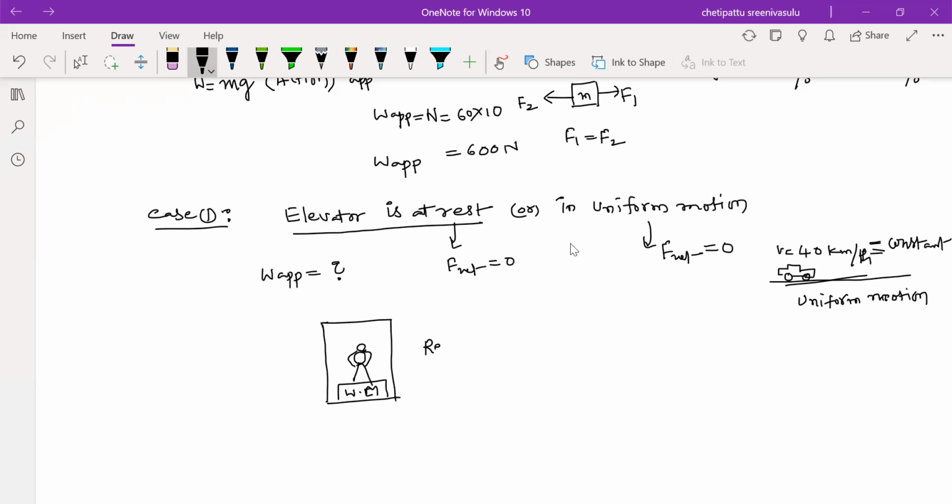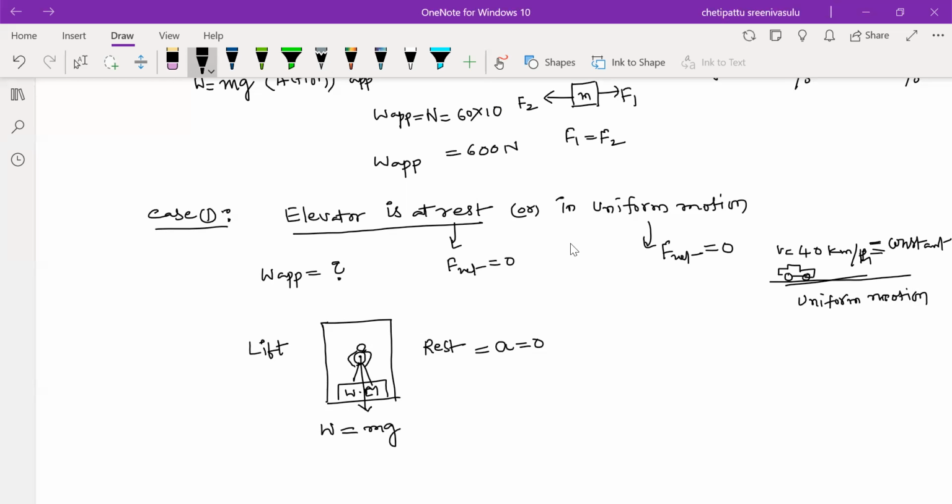It is at rest, what does it mean? Acceleration is zero. So you can take acceleration of this lift. This is a lift. Lift is not moving either upward or downward. So what is the reading of the man? Weight of the man is W equals mg.